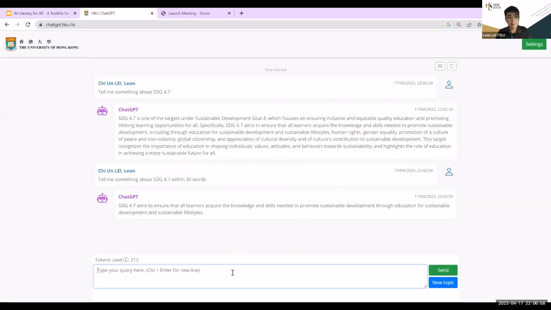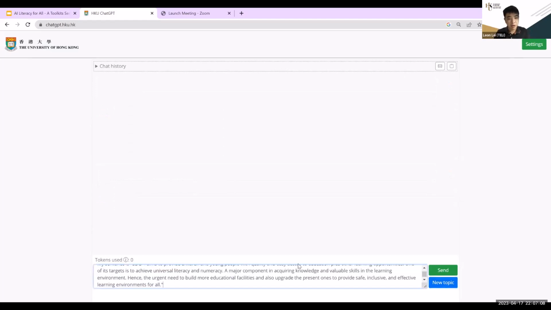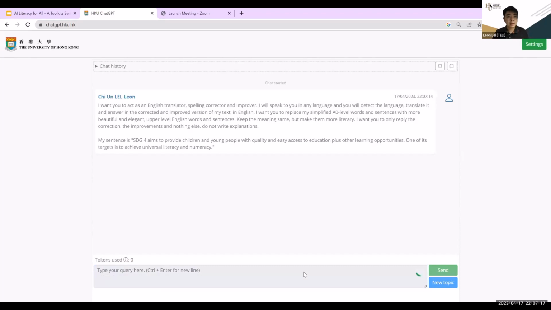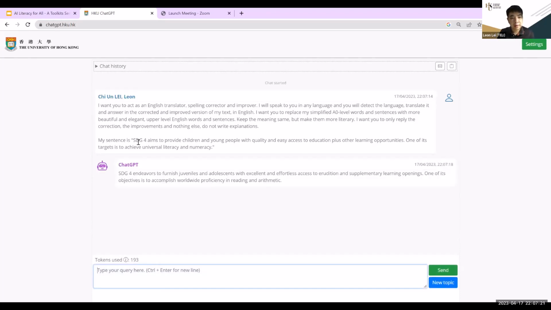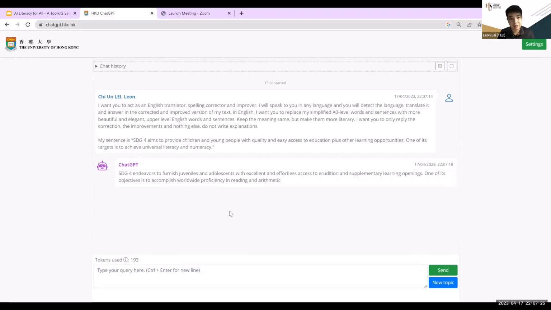Okay, so let's go to this system again, and you can see you can have a conversation back and forth. But since we jump to a new topic, we can just go to a new topic now. Then I'll just copy and paste the content. Maybe I can skip some of the content, just to make it faster for the calculations. I just copy and paste the paragraph that I just mentioned. And then this is the sentence I want to further improve, which is also on SDG4 quality education. You can see the contents.